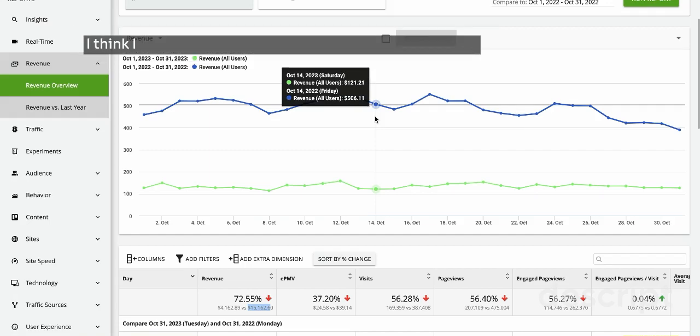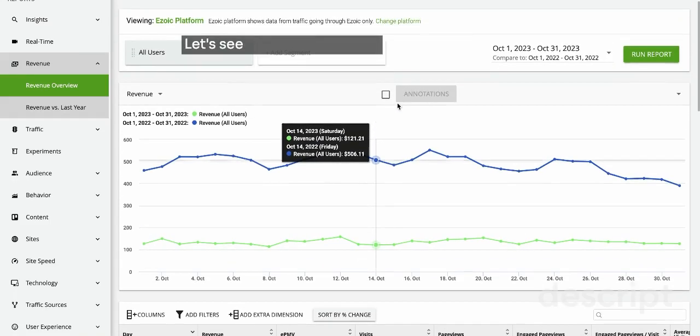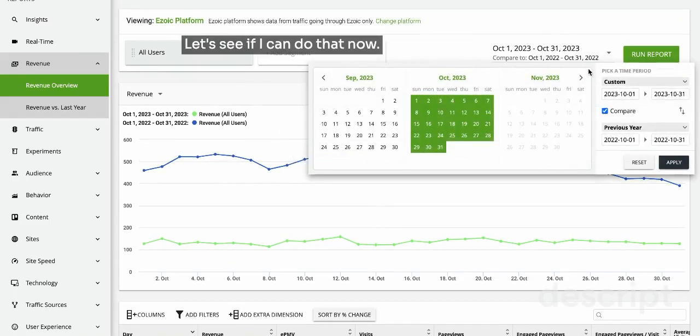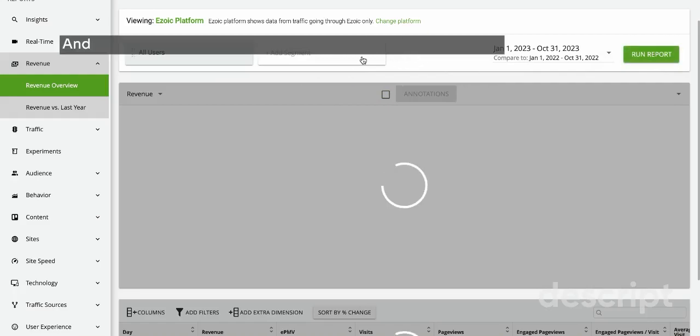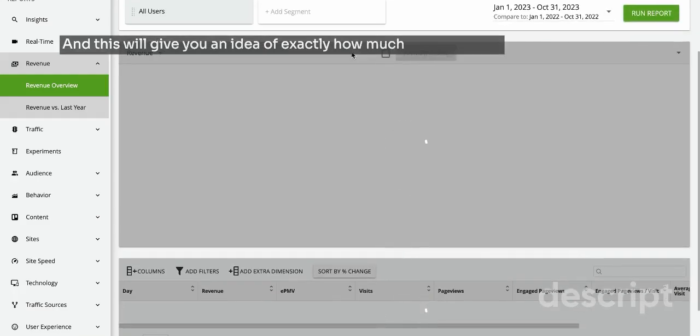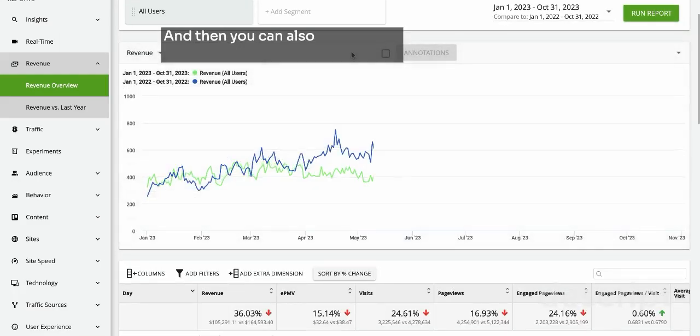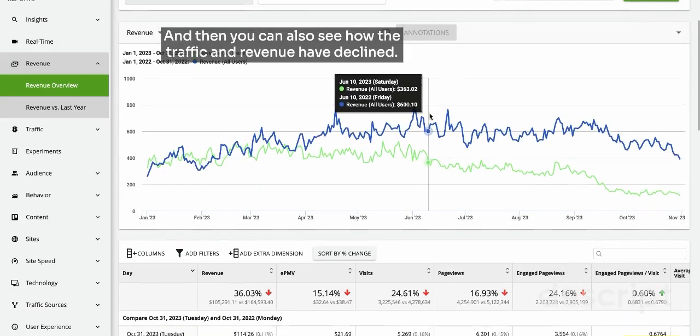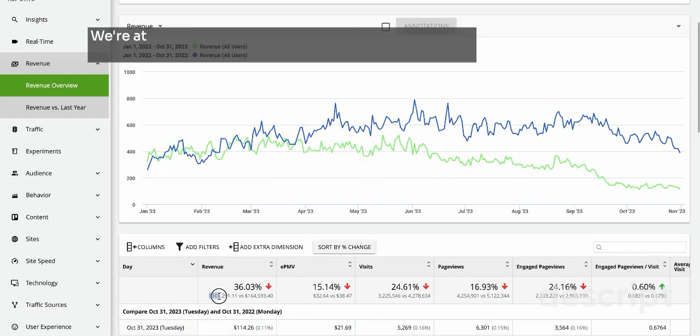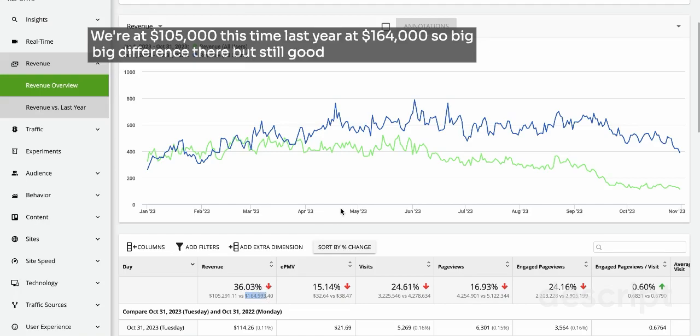I think I should have brought the numbers up for the year. Let's see if I can do that now through to the end of October, and this will give you an idea of exactly how much we've earned. And then you can also see how the traffic and revenue have declined. So for the year, we're at $105,000. This time last year, we were at $164,000. So big difference there, but still good earnings for the year.